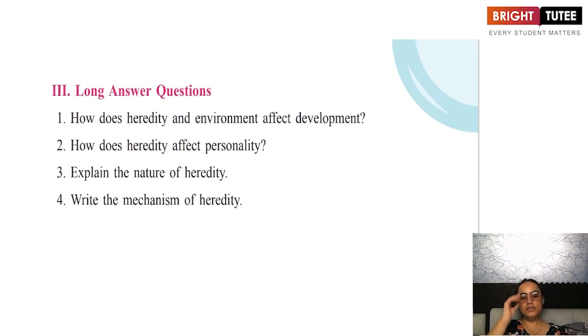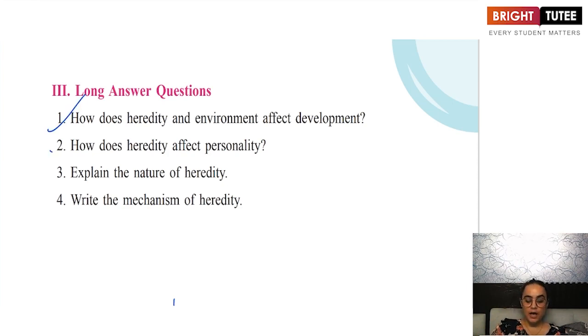How does heredity and environment affect the development of the child? So again, this is something that we have learned. The significance or basically the role of environment and heredity on the development of the children. We've learned this in the last progress, the synthesis of heredity and environment. This is what is required.